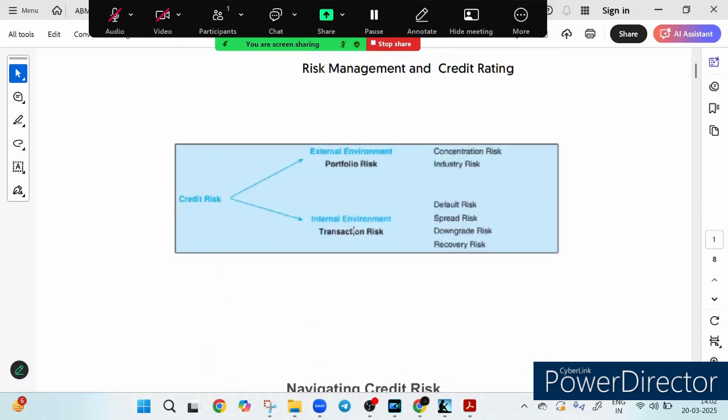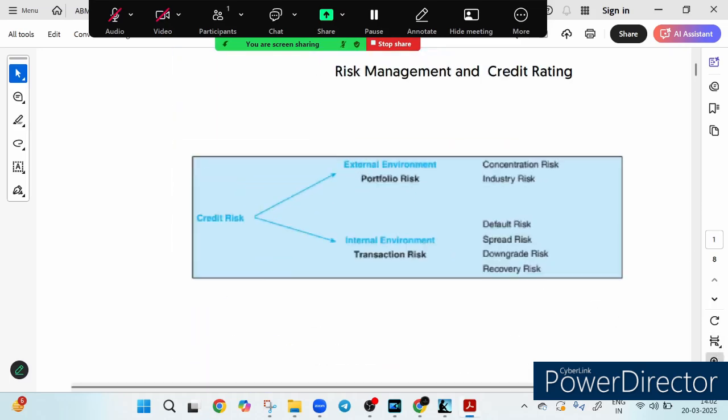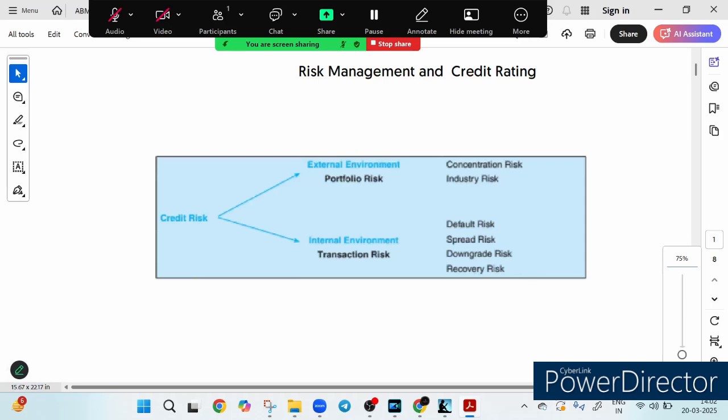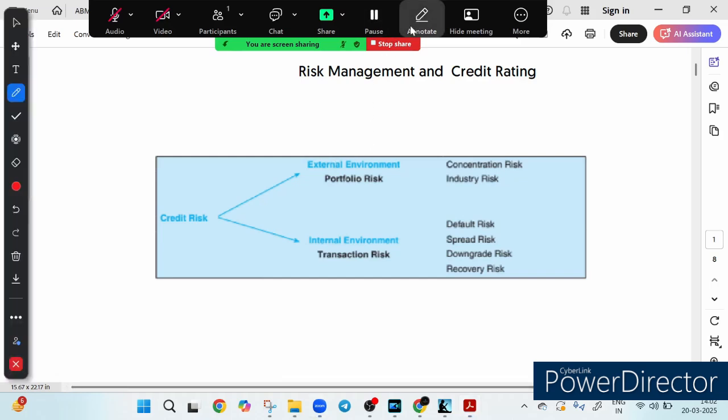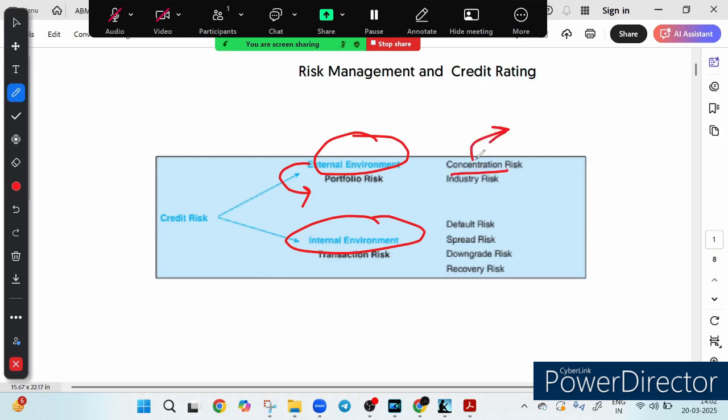External factor, internal factor. Now let's see the classification of how this external environment and internal environment go about. So friends, when we break down credit risk, it is split into two broad categories, like two distinct branches of the same tree. First from the external environment and second from the internal environment. The external environment here is what we call portfolio risk. This is about the bigger picture, and two major types stand out here. Concentration risk, which means when too much credit is concentrated in one particular sector or borrower, making the portfolio vulnerable. Or industry risk, which depends on how the industry performs. If an industry faces a downturn, all loans linked to it might be at risk.